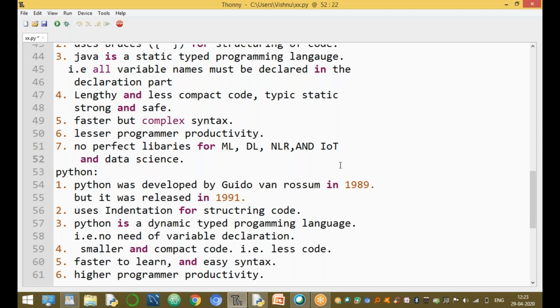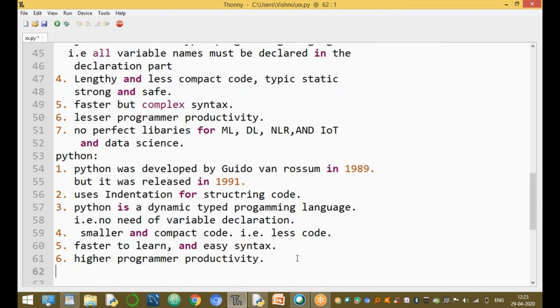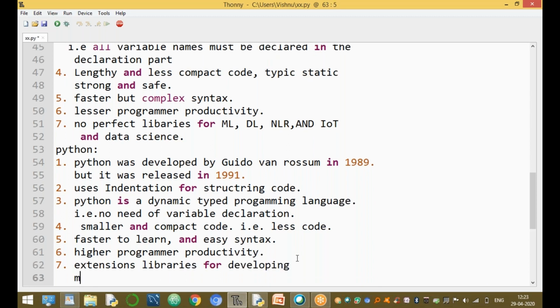But Python supports a number of inbuilt libraries and extensions for developing machine learning, deep learning, NLP, IoT and data analysis, that is, data science.